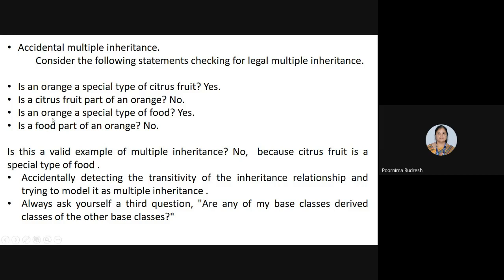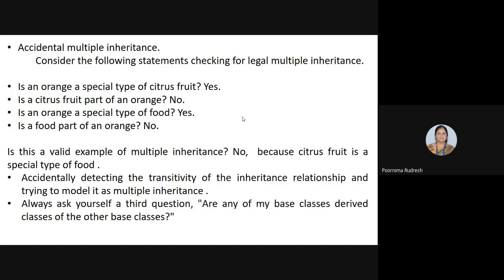Is this a valid example for multiple inheritance? No, because citrus fruit is a special type of food. So citrus fruit is a special type of food. Hence, when we construct multiple inheritance for this, it leads to an invalid design, because if citrus fruit is a special type of food, then orange inheriting from both is redundant, and we cannot use multiple inheritance there.